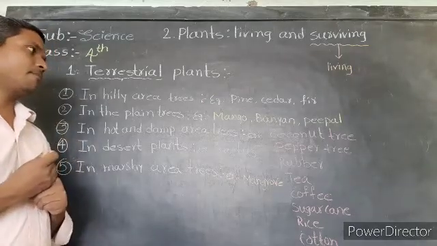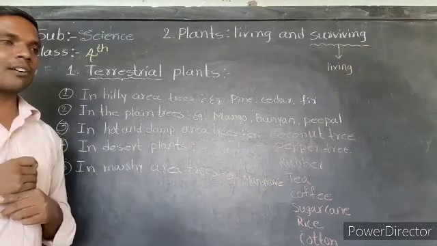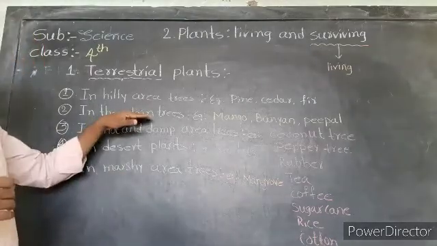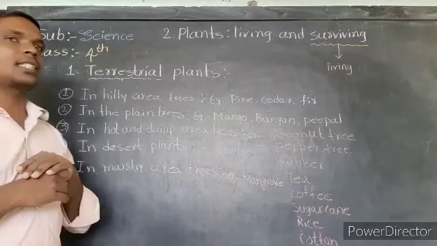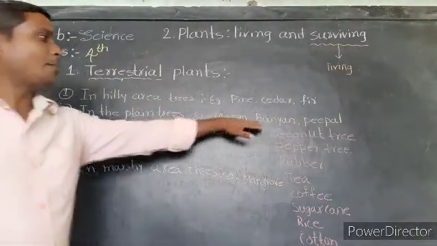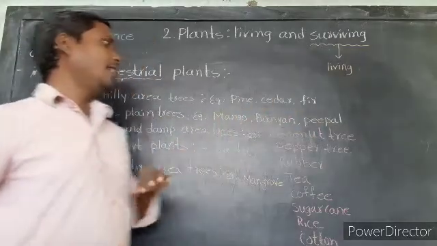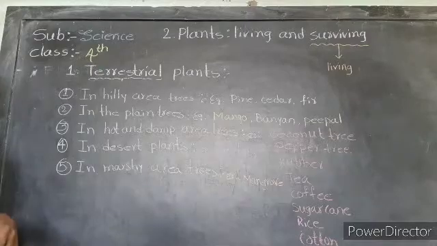Examples of terrestrial plants in the plains are mango, banyan tree and peepal.